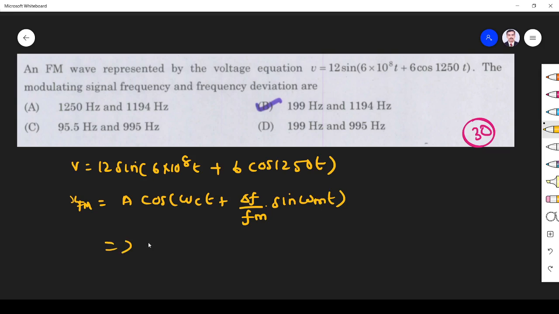From this, comparing both equations, omega m is equal to 1250. This implies fm is equal to 1250 divided by 2 pi, because 2 pi fm is omega m. So fm will be 199 hertz.